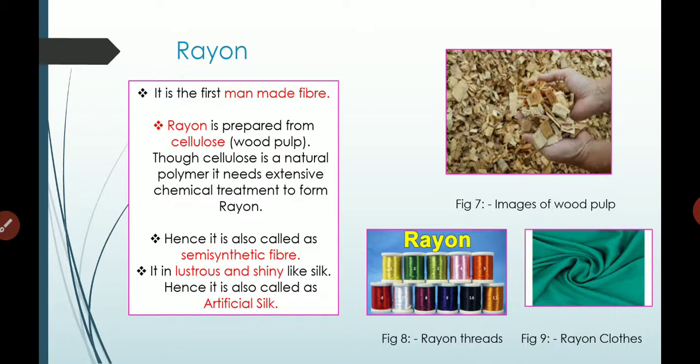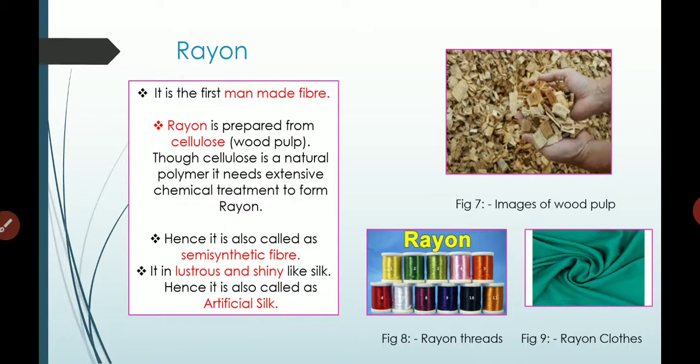So we cannot call it a natural fiber. We cannot also call it synthetic fiber because it's obtained from a natural source. So we can call it semi-synthetic fiber because the basic material is cellulose, which is obtained naturally and we synthesize it in the laboratory. So it is called a semi-synthetic fiber, and it is the alternative of silk.